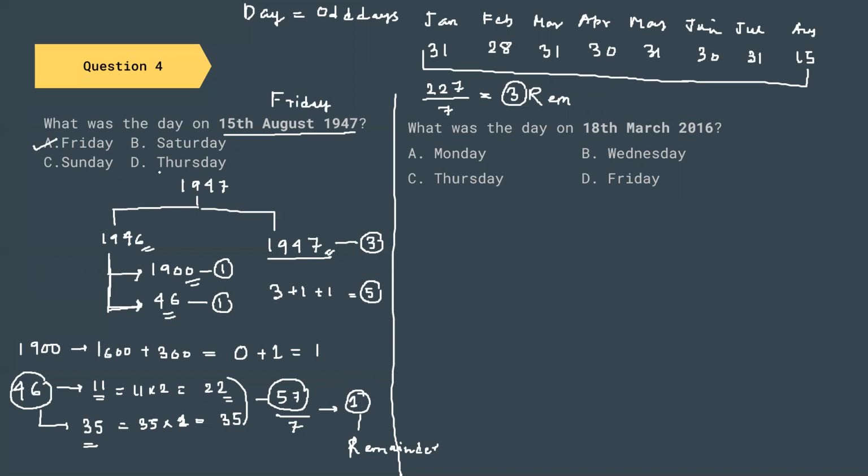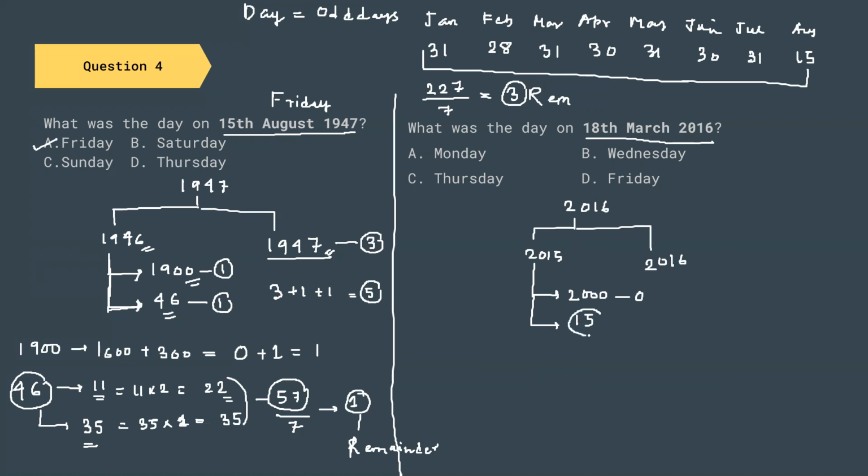So let us start working on this question. So they are telling us to find the day on 18th of March 2016. So 2016 can be divided into 2015 and 2016. Again, one less and the year itself. 2015 can be divided into 2000 and 15 years. What do we know? We know that a leap and a century year consist of 0 odd days. So this is 0 odd days.